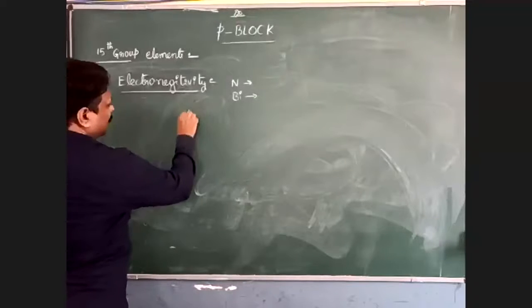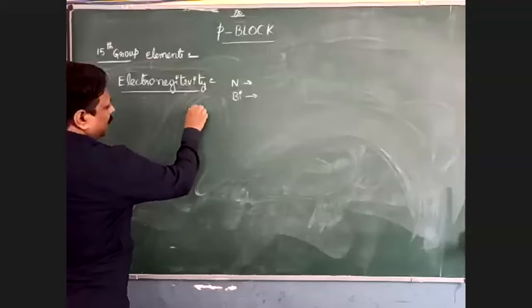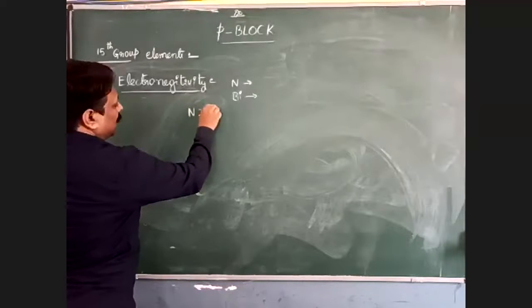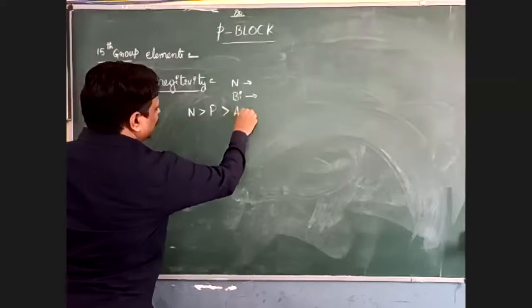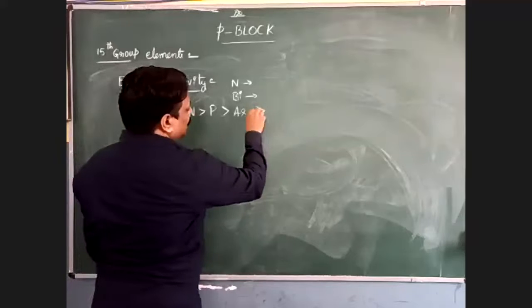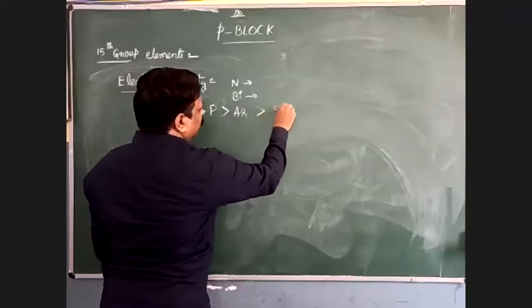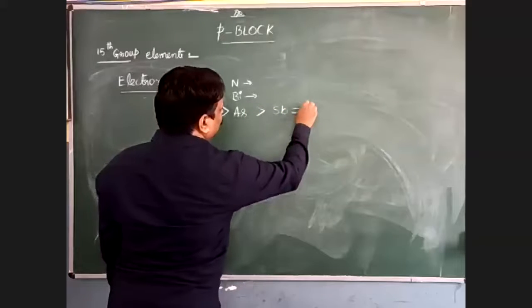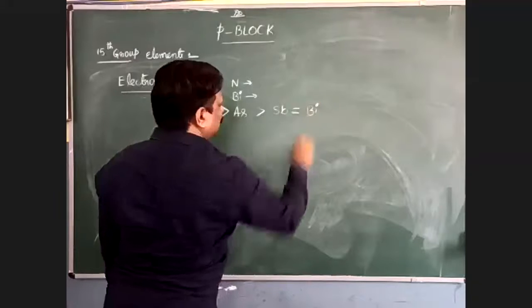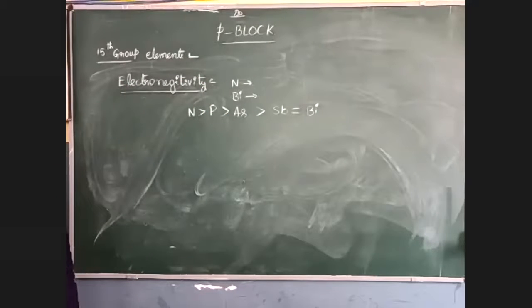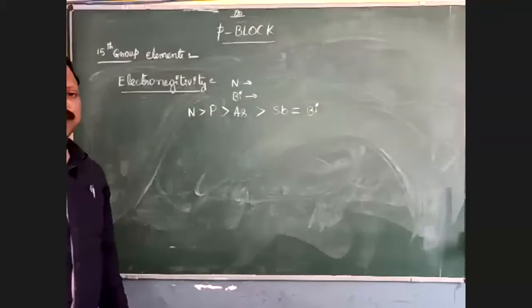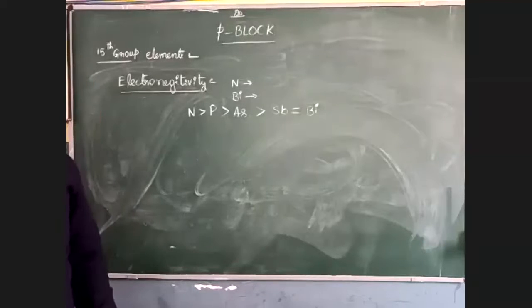Nitrogen is greater than phosphorus, phosphorus is greater than arsenic, and arsenic is greater than antimony, which is almost equal to bismuth. So antimony and bismuth both have almost equal electronegativity, but nitrogen is the most electronegative element in this group.